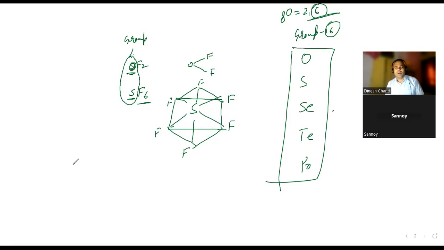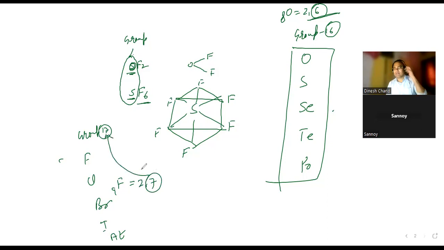If I ask you this one, F, Cl, Br, I, which group do they belong to? This is group 17. Why group number 17? Because if you see all these elements, that is 2 comma 7. 7 valence electrons, that is going to be the last digit 7.